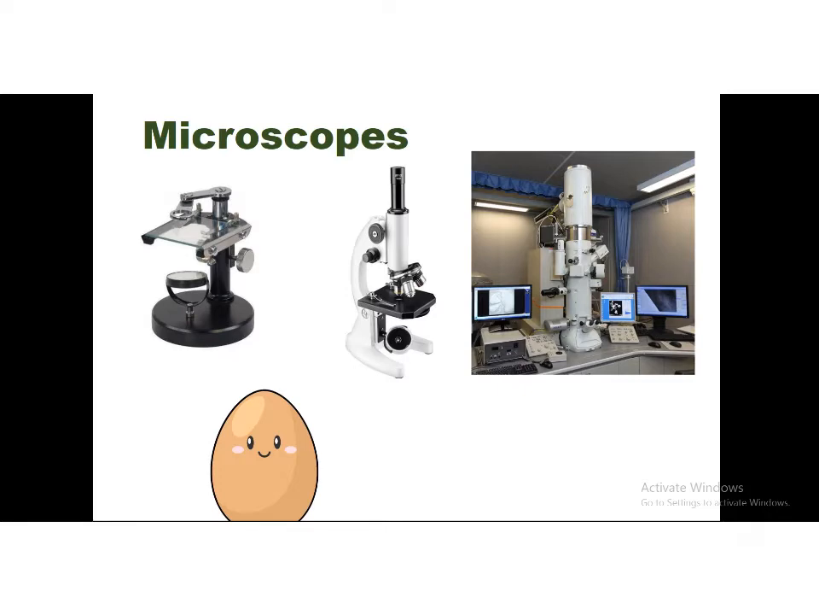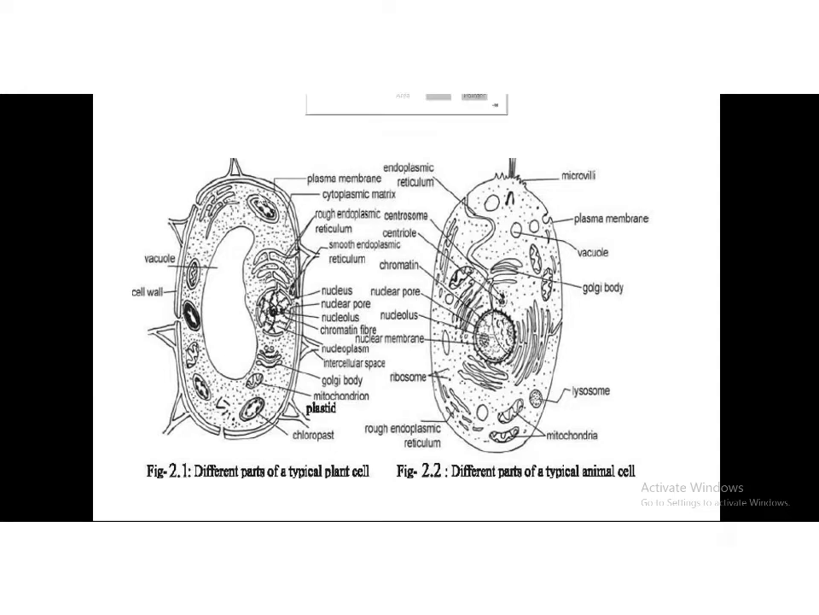A cell consists of different parts. Here we see this one is the plant cell, and this one is an animal cell. This is a typical plant cell, and this is a typical animal cell. A cell consists of different parts which have different functions. See here, this cell has so many different parts, and this cell also has so many different parts.